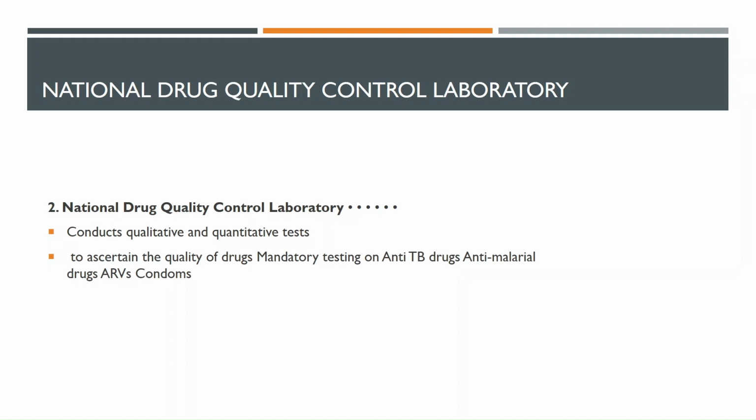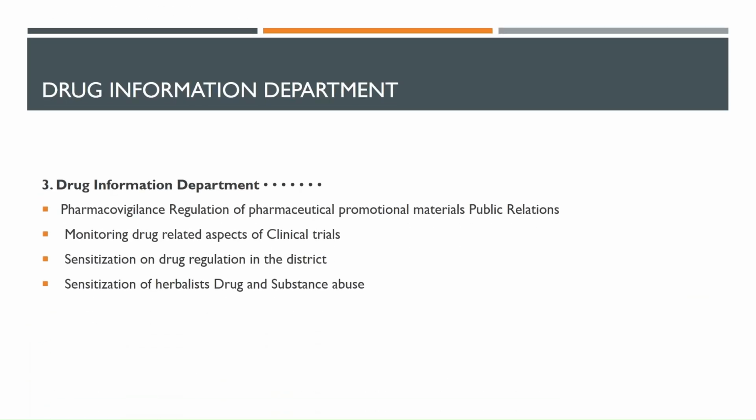So it conducts qualitative and quantitative tests. You find that to prevent counterfeits, you have to always carry out quality control tests. And quality control tests include sampling, checking the bioavailability of the product, checking the clarity of the product, and checking many other things of the product to ascertain the quality of the drug. There is mandatory testing on anti-TB drugs, anti-malaria drugs, ARVs, and condoms.